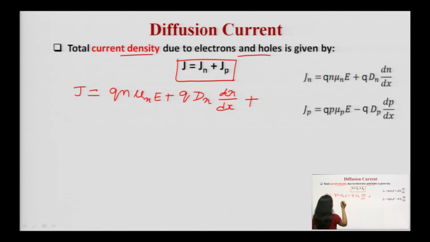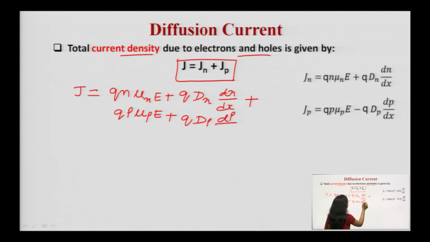Plus Jp: the first term is Q into p into mu p into E, where p is the concentration of holes, mu p is the mobility of holes, E is the applied electric field, plus Q, charge on the hole, Dp, the diffusion coefficient of the holes, into dp upon dx, which is the concentration gradient for the holes.